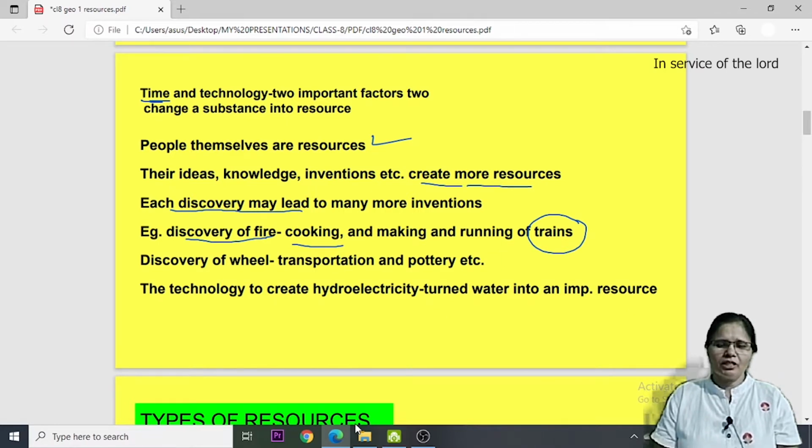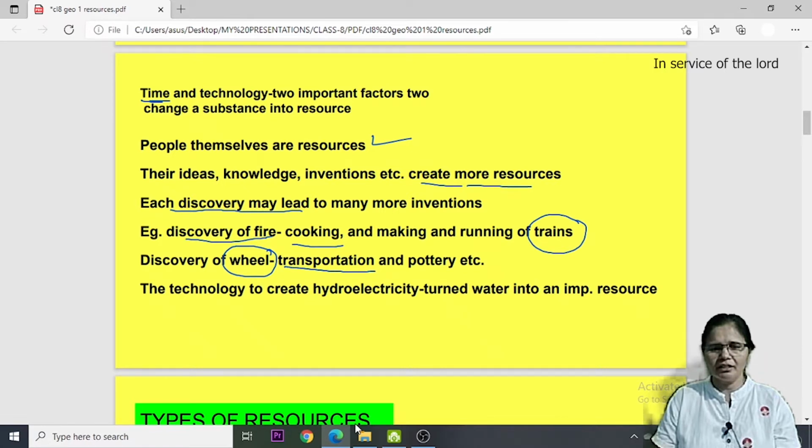Let us talk about the discovery of the wheel. Once the wheel was discovered, after that so many other things also were discovered. For example, many means of transportation, carts and vehicles, and then the art of pottery as well. Pottery is the art of making pots. So that also was discovered after the discovery of the wheel. So this way we can see that once we discover one thing, then it may lead to more and more discoveries in future.